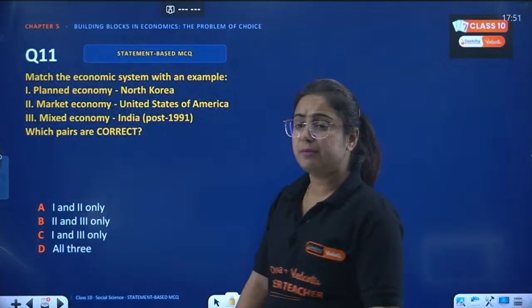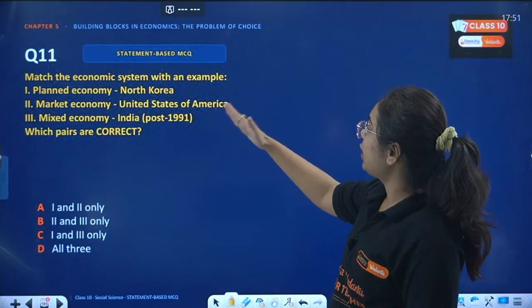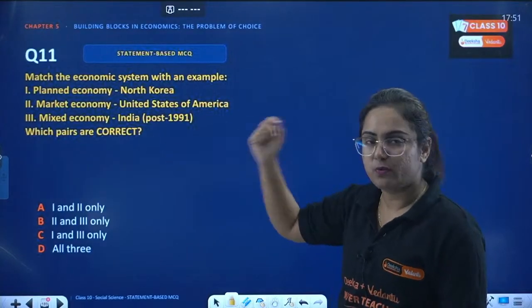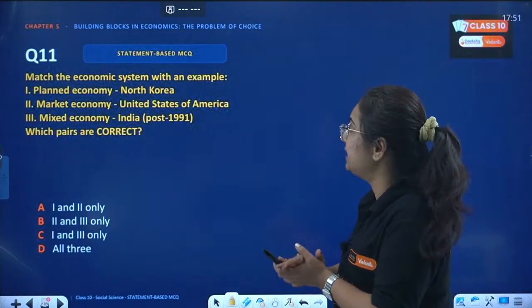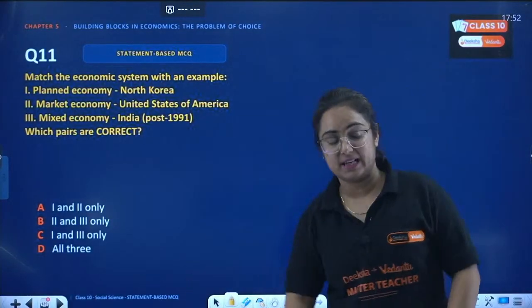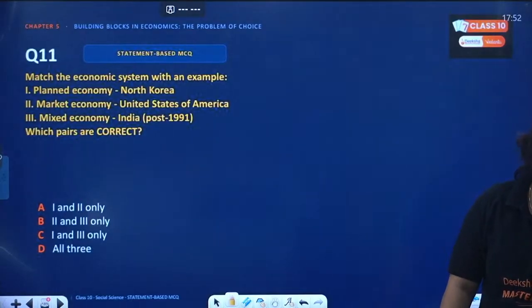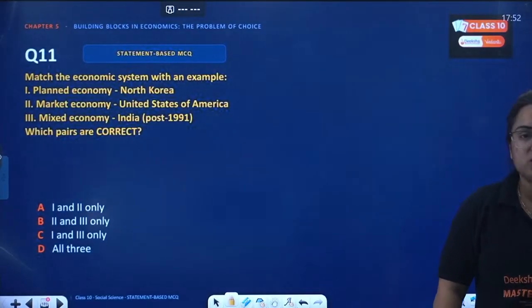Okay. Fine. Moving to the next question, and that is: mark the economic systems with examples. Very important. Planned, market, mixed. Which pairs are correct and which are not correct? You have to figure this out.